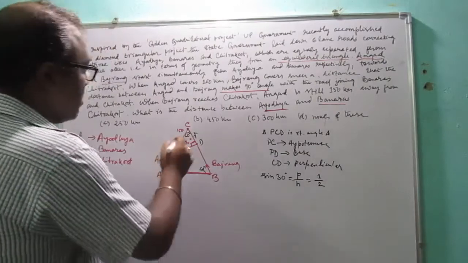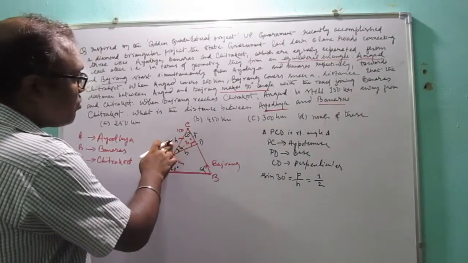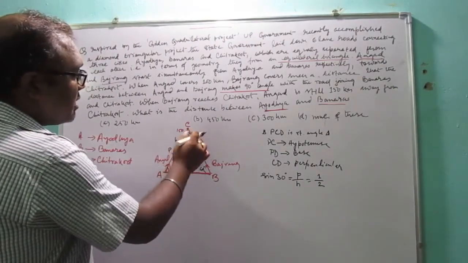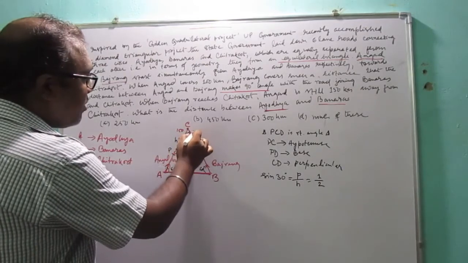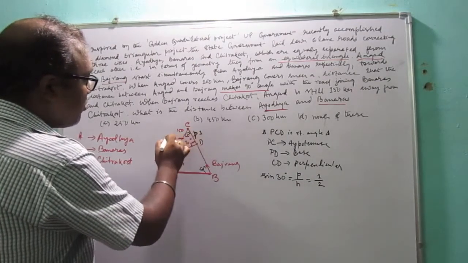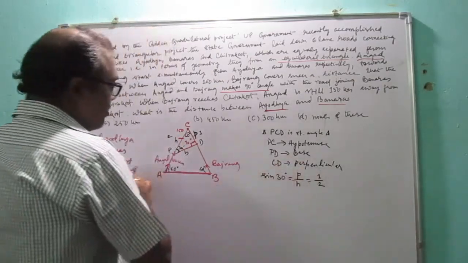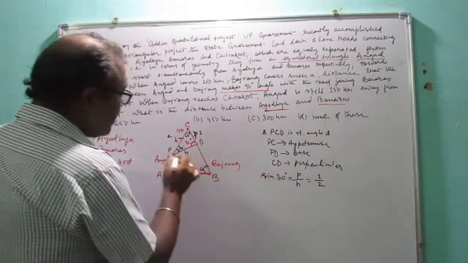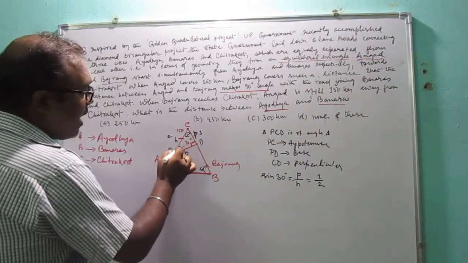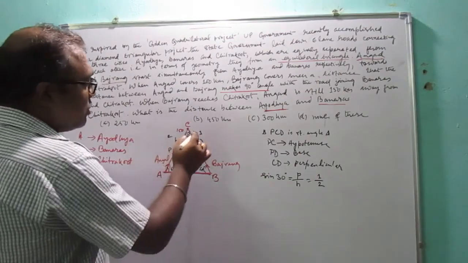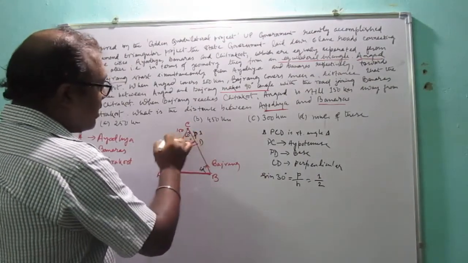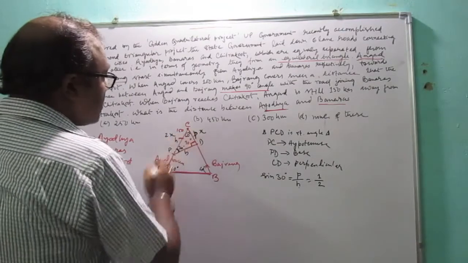That means if the perpendicular is 1, the hypotenuse will be 2. So the hypotenuse will be twice x and the perpendicular will be x.